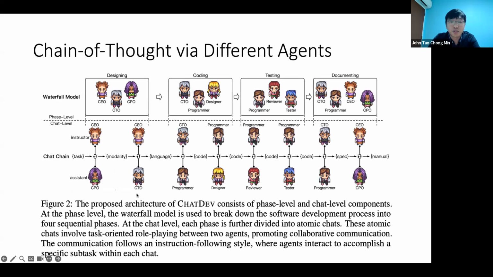Okay, so this is the overall ChatDev process. Over here, we have designing, coding, testing, and documenting. They say this simulates the waterfall model, so you start from the top all the way to the bottom. In each phase of the waterfall model, you have different agents involved. For designing what product to come out with, we have the CEO, the CTO, and the CPO, the Chief Product Officer. For the coding, we have the programmer and the designer.